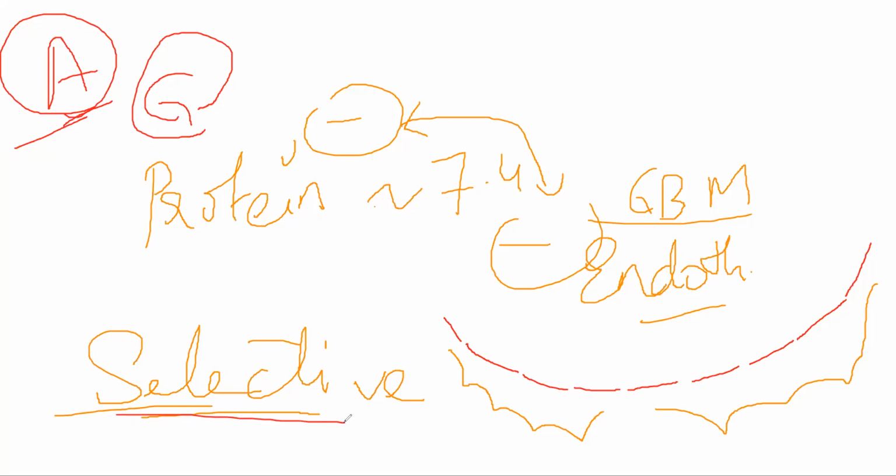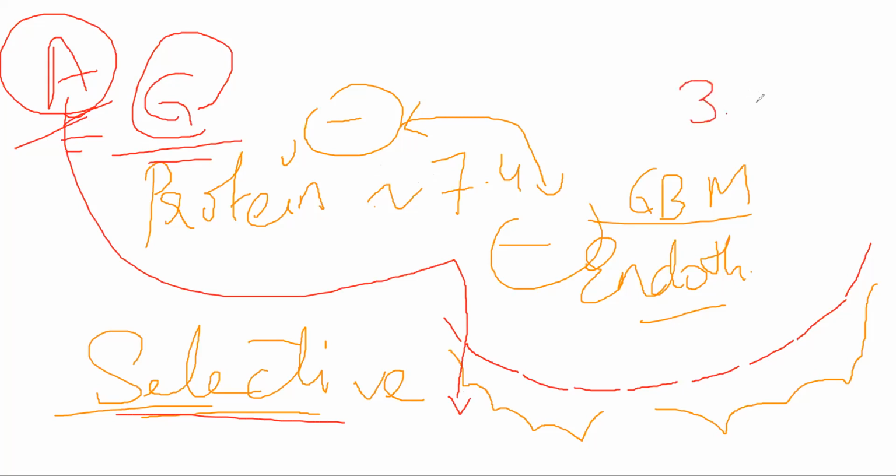What does selective proteinuria mean? Only albumin will be lost through these holes, but globulin will not be lost through these holes. Okay? As such, if this proteinuria increases a lot, meaning at one point of time the amount of protein that is being lost, only albumin, exceeds more than 3.5 grams per day, that condition will be called proteinuria. Okay, that is one of the main steps or one of the first steps that you see in glomerular damage. Okay, I'll continue more in detail tomorrow. I hope you understood till here.